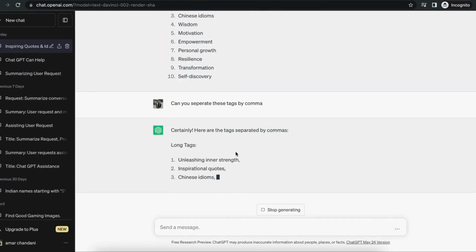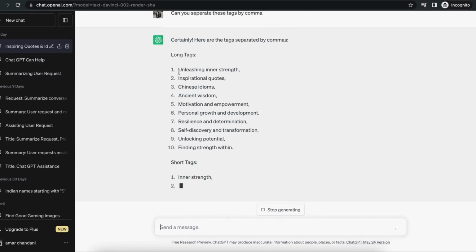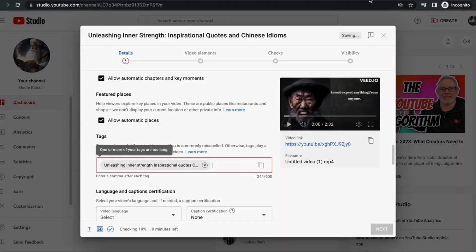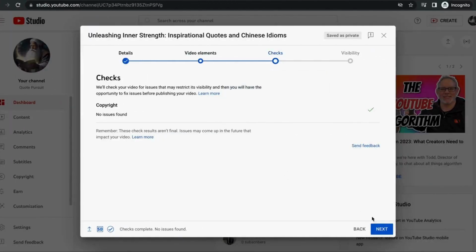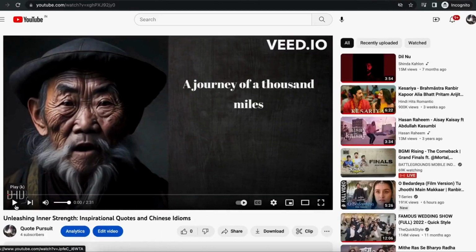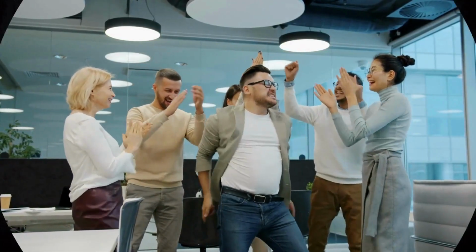As you can see, YouTube only accepts comma-separated tags, so ask ChatGPT to give comma-separated tags. Now paste these tags in YouTube and click on Next. Now select Public and publish it. Now you can see what an amazing video we created using free AI tools.